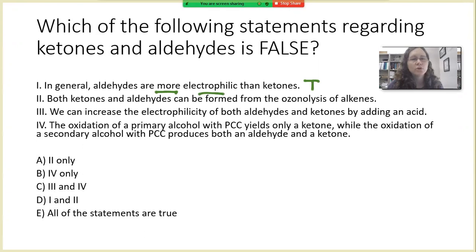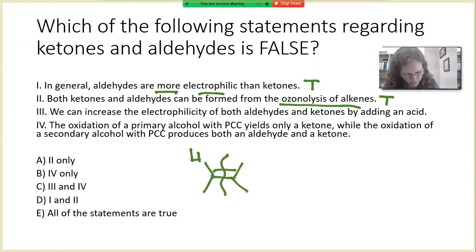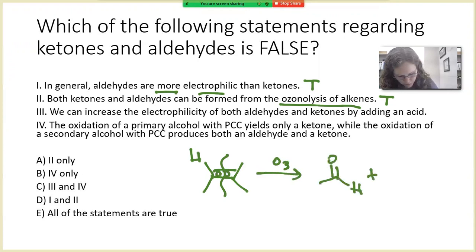Statement number 2, both ketones and aldehydes can be formed from the ozonolysis of alkenes. Okay, that is also a true statement. We could take an alkene that looks like this, and if we undergo ozonolysis, it would make one aldehyde and one ketone. Okay, so statement number 2, also true.